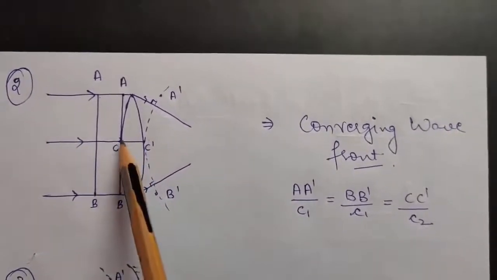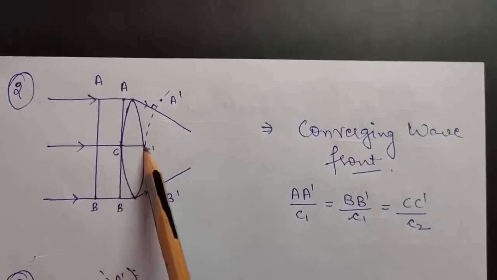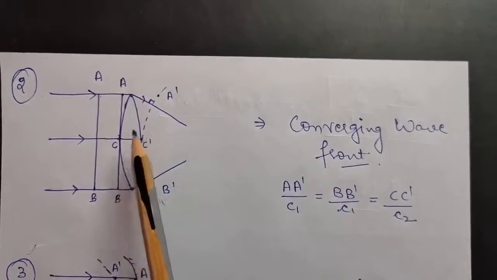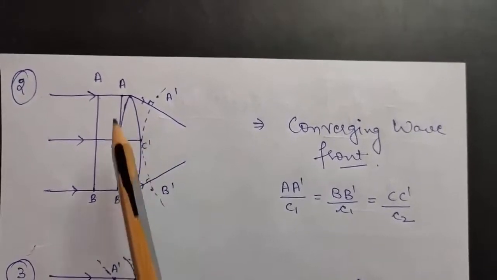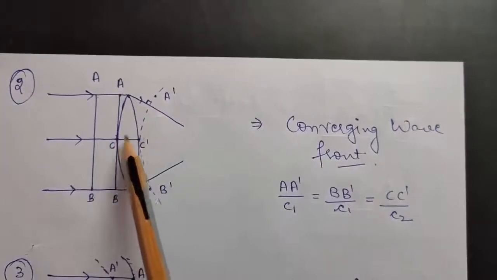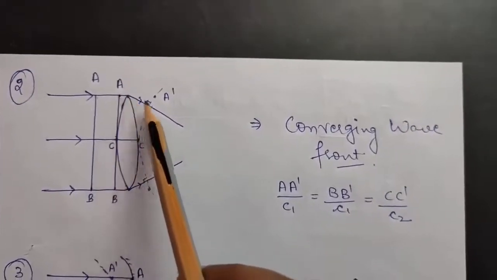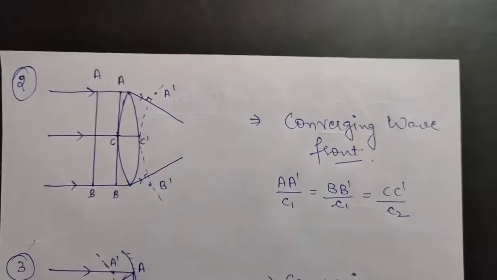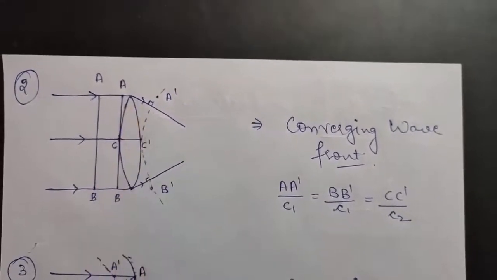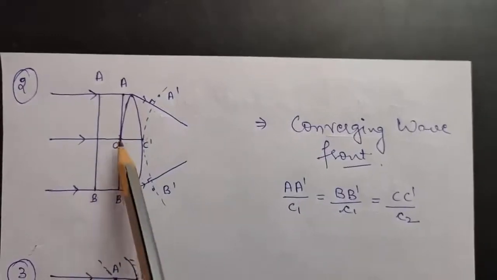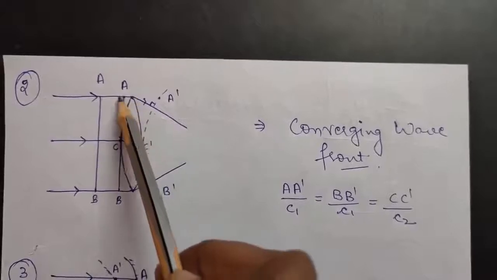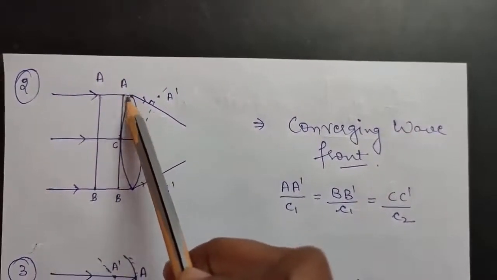In time t, let us suppose this part of the wavefront, that is the C point, has reached C dash. Now because this is the denser medium and this is the rarer medium, this point will be traveling a larger distance because it is in the rarer medium, or you can say because it has to travel a very small thickness of the lens. So in the meantime, when C has reached C dash, the A point will be reaching A dash.